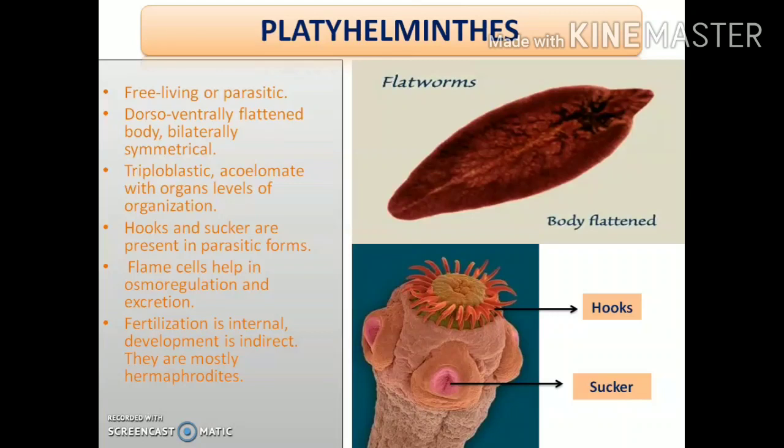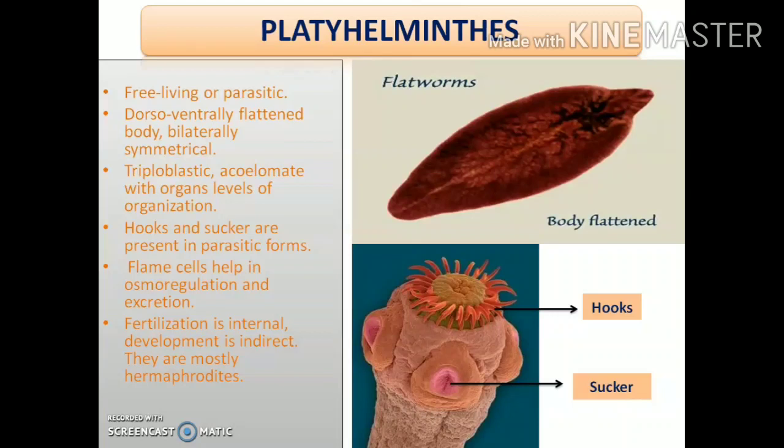So which type of cells help in this? Flame cells. Okay, so just try to remember the names. This question actually comes. Like I'm seeing your exam, so just try to remember this. The flame cells help in the osmoregulation and excretion of the platyhelminths.